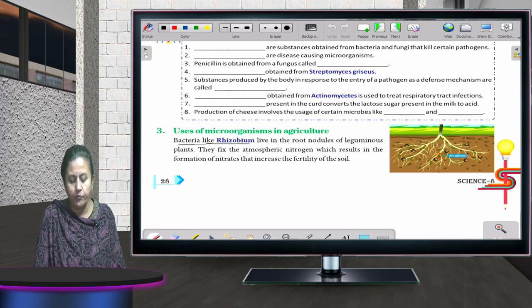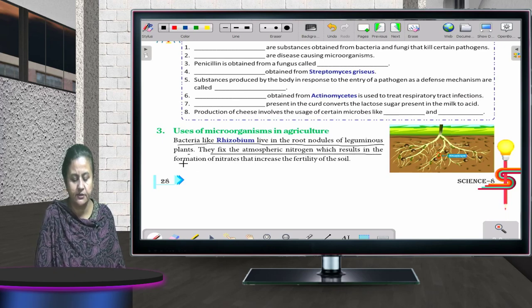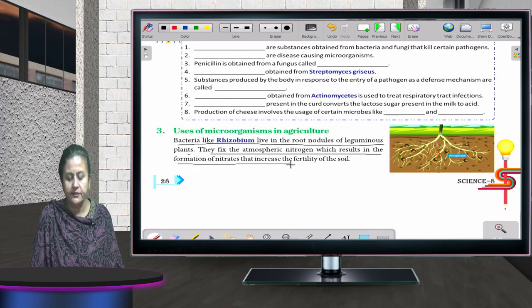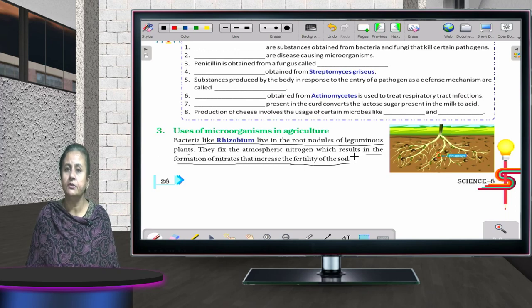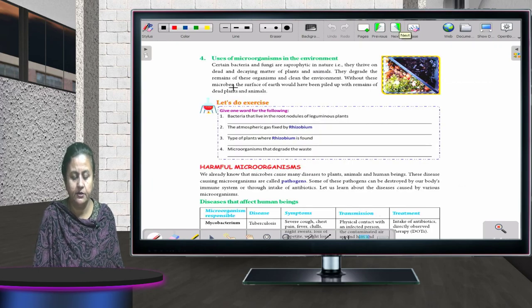Bacteria like rhizobium live in the root nodules of leguminous plants. They fix atmospheric nitrogen, which results in the formation of nitrates that increase the fertility of the soil. Fine. So, the next one,